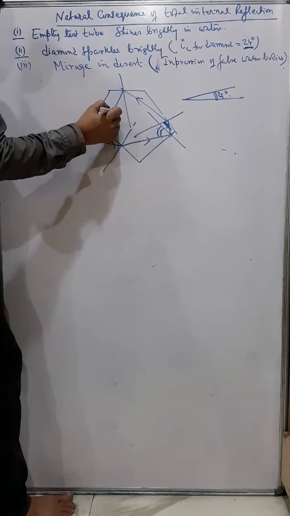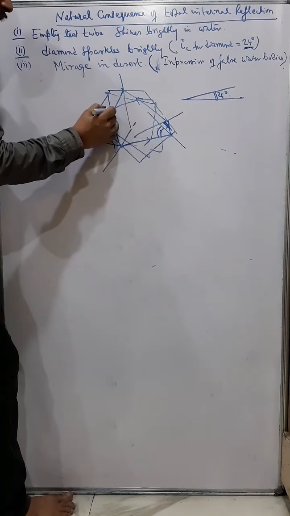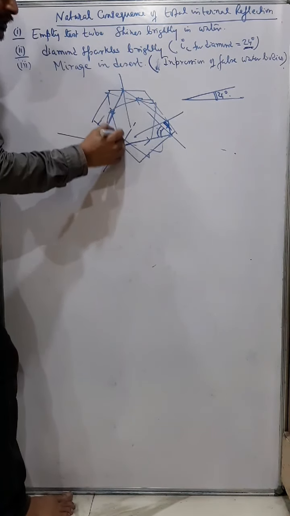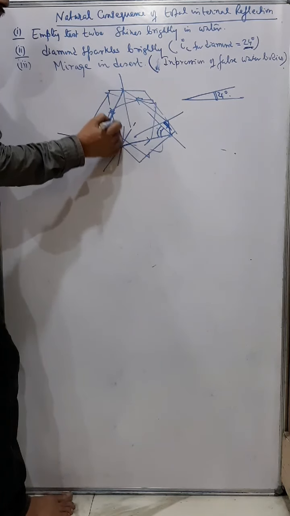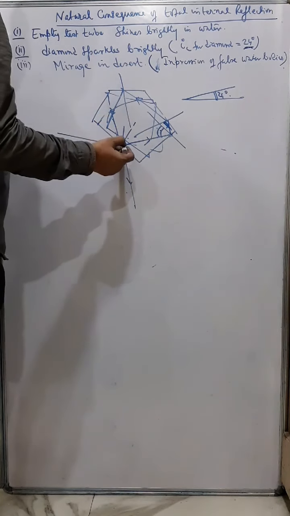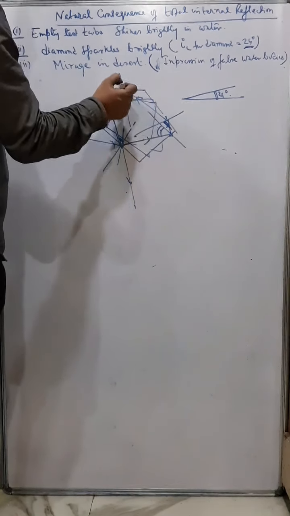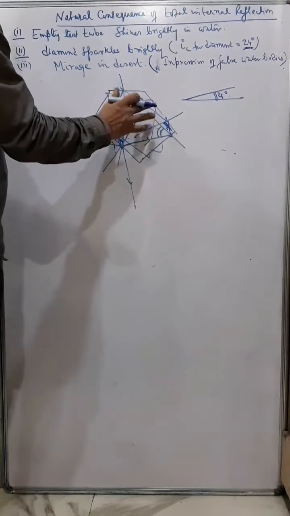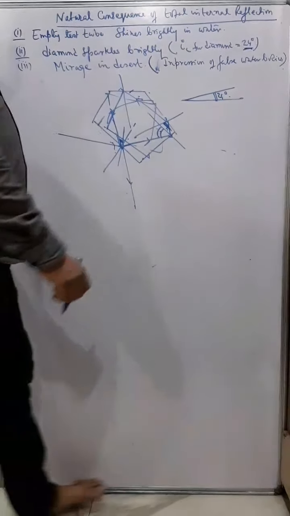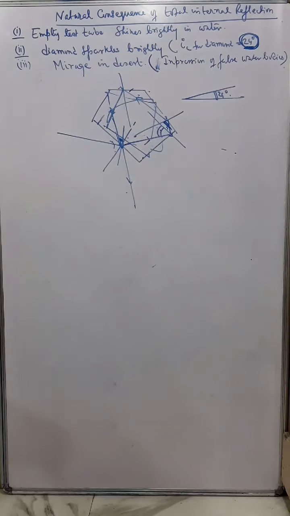Here also, unless the rays of light are falling at less than 24 degrees, when the ray falls at less than 24 degrees it comes out, there is refraction. But as long as the rays of light are falling at greater than 24, the light is actually getting reflected. So that's total internal reflection, and therefore light gets trapped, and therefore the diamond shines very brightly. One of the major reasons is that it has a very small value of critical angle.